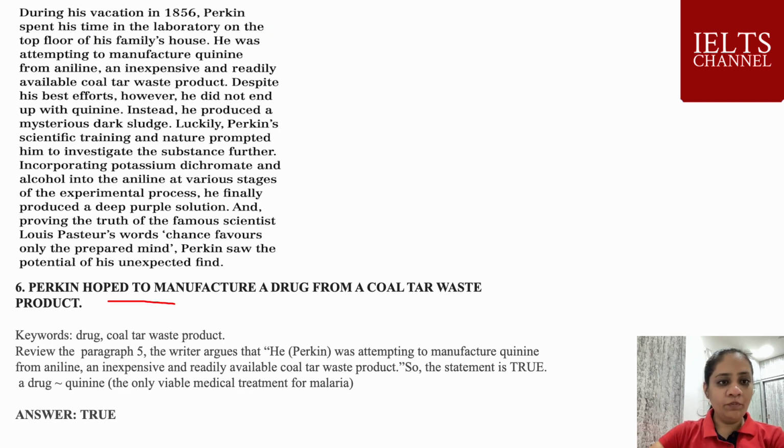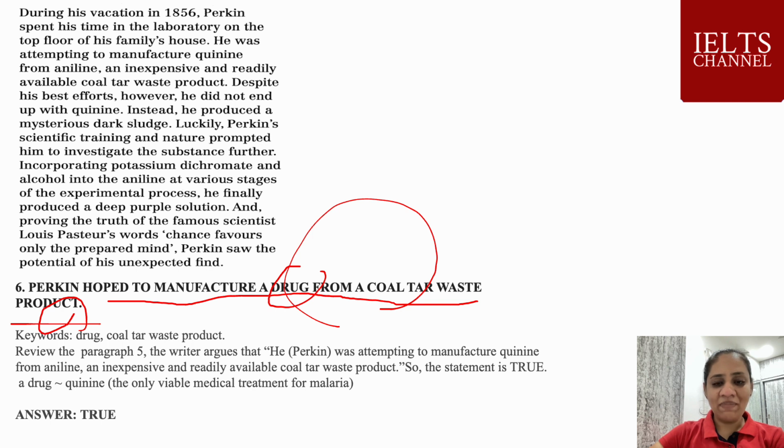Perkin hoped to manufacture a drug from a coal tar waste product. So drug is a keyword, and coal tar and waste product are also keywords. Let's see this information in paragraph number 5. During his vacation in 1856, Perkin spent his time in the laboratory on the top floor of his family house.